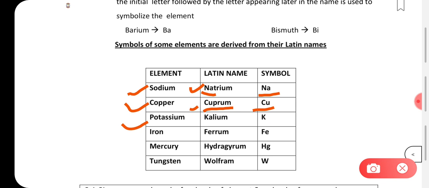Okay. Potassium has come from the Latin word called kalium. So we use the symbol K. We have taken K from the word kalium. And iron in Latin is called ferrum. So we have taken the first two letters Fe from the word ferrum. And mercury in Latin is called hydrargyrum. So we have taken H and G. Okay. And tungsten is called wolfram. So we have taken the letter W for tungsten. So this is how different elements have derived their symbol from the Latin name.